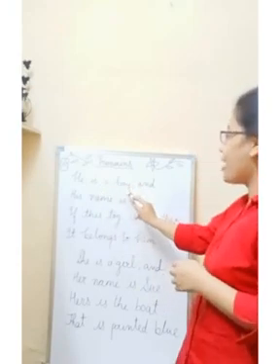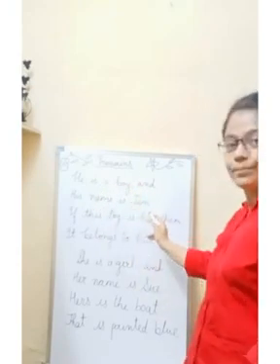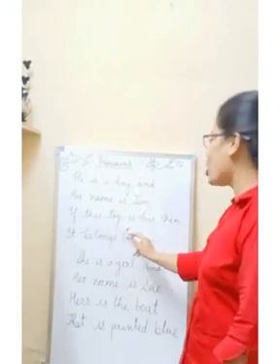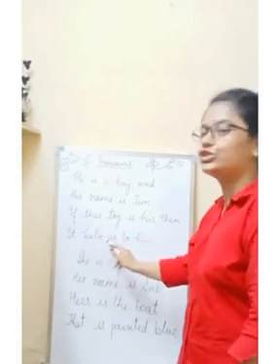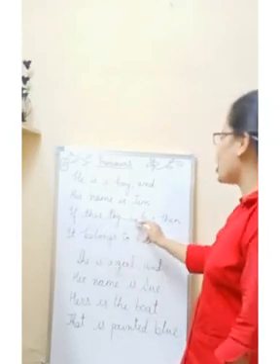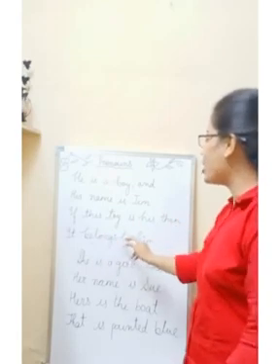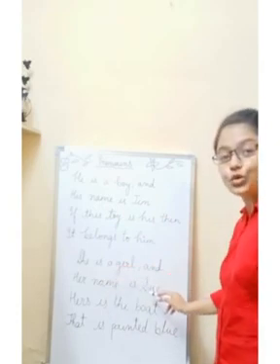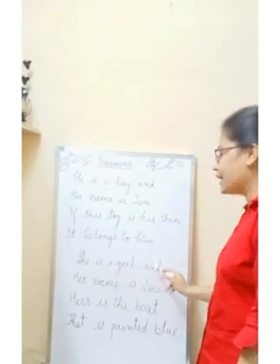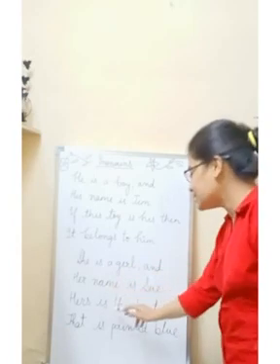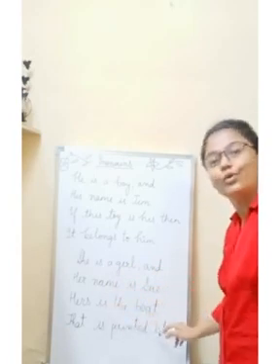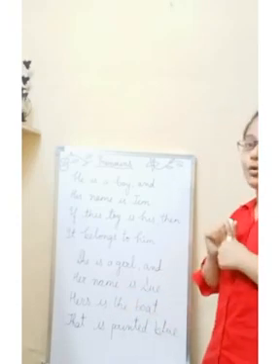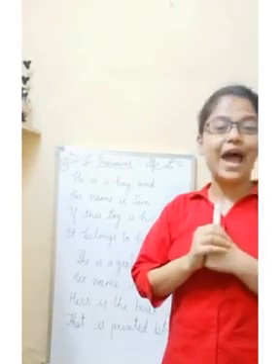He is a boy and his name is Jim. If this toy is his, then it belongs to him. She is a girl and her name is Sue. Hers is the boat that is painted blue. So, this is one short poem that I have written here.